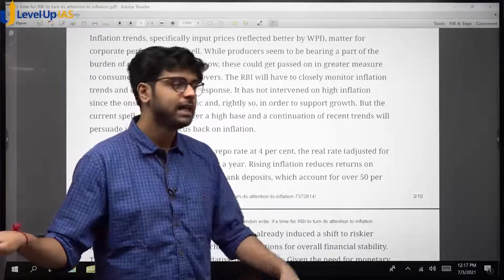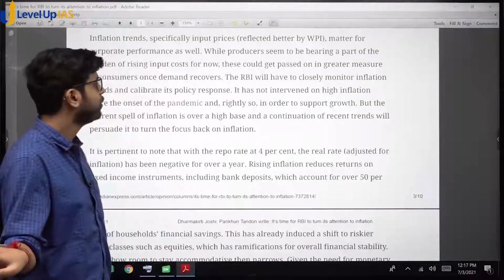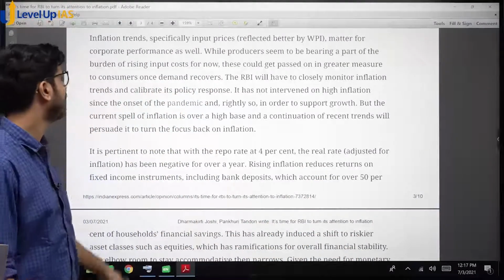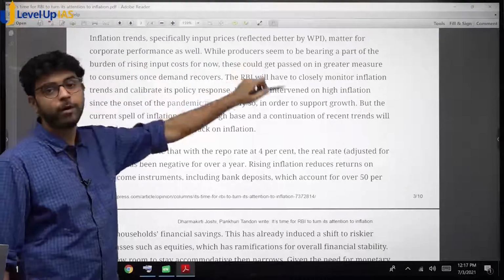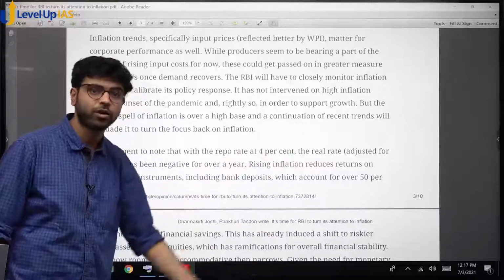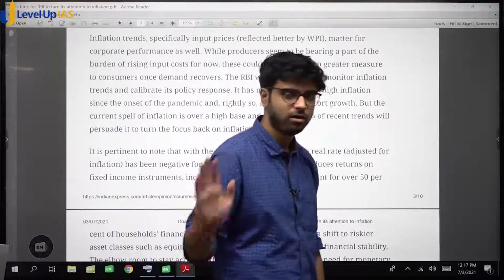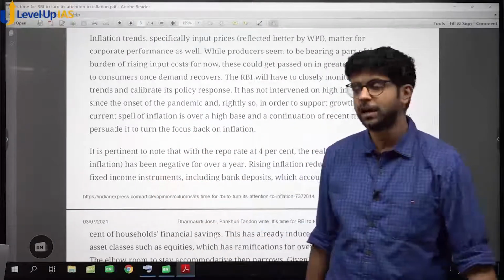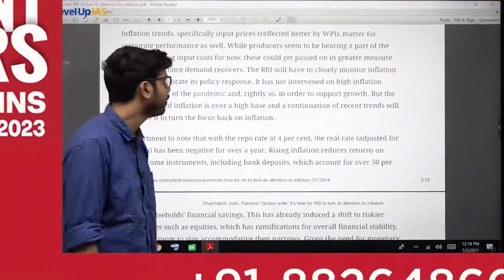Because they are selling the manufactured goods, and if inflation is high, they are getting more money. While producers seem to be bearing a part of the burden of rising input cost. When we come to input cost, here I told you about output. Ki output they are receiving more. But what about input cost? Remember input PPI or input, here they are mixed, they are merged PPI and WPI. So if your inputs are rising, you have a burden on corporate performance.